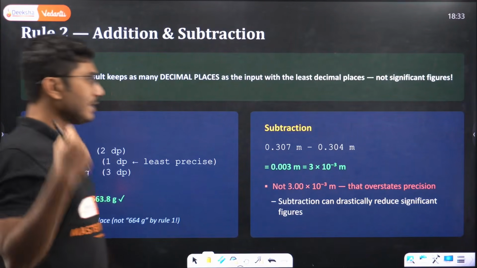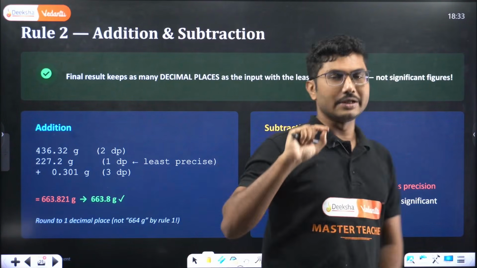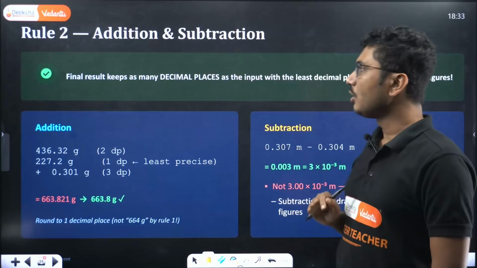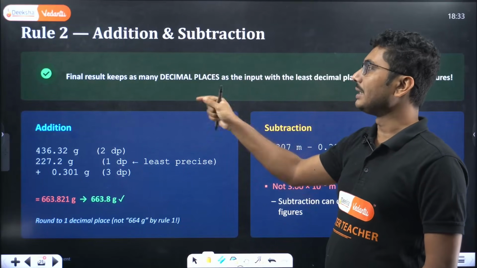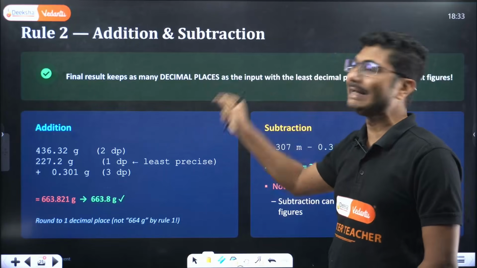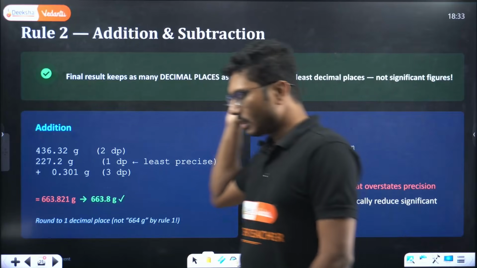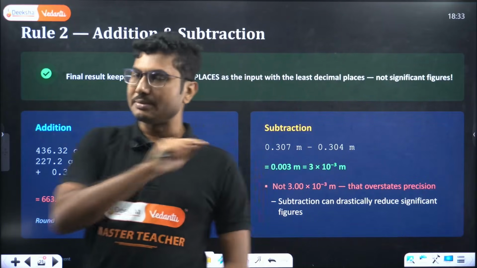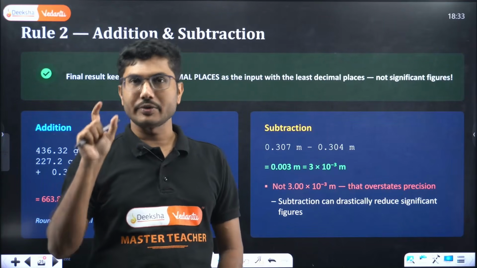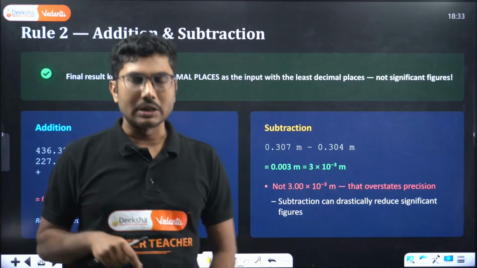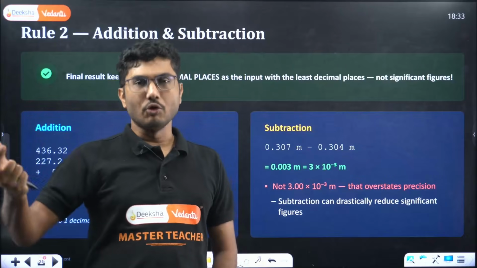Now addition and subtraction is slightly different than multiplication and division. So when you are doing addition and subtraction, final result keeps as many decimal places. For multiplication and division, decimal place is not important. Overall number of significant figures was important. It can be in the order of decimal, it can be whole number as well.